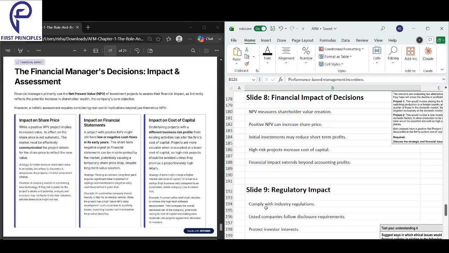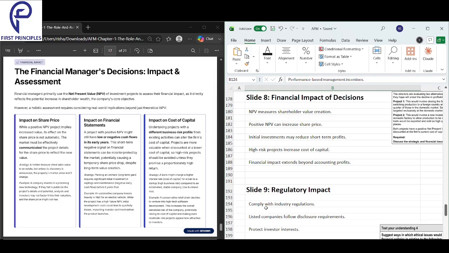What NPV does is that it measures shareholder value creation. Very important. It's important to know that it's the point of view of the shareholders, and their value creation should be there. As long as shareholder value creation is there, we would understand that this is the major impact of the decisions. Okay, so these are all the impacts.